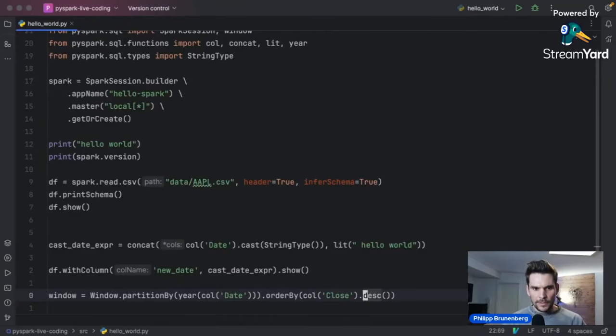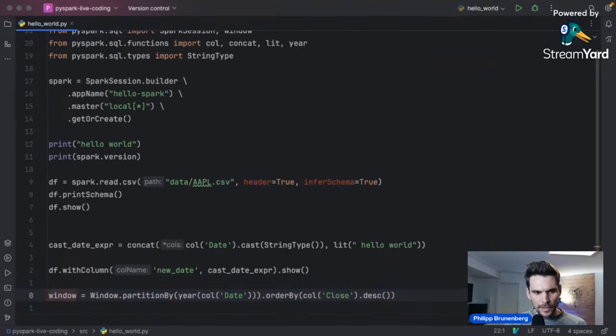So what's happening is we create a window for each of the years. So each of the windows contains only rows of one particular year. And then within each of the windows, we order the rows by the descending closing price. And then the first row in our window will always be the date with the highest closing price in the year. Now that's only a window specification.